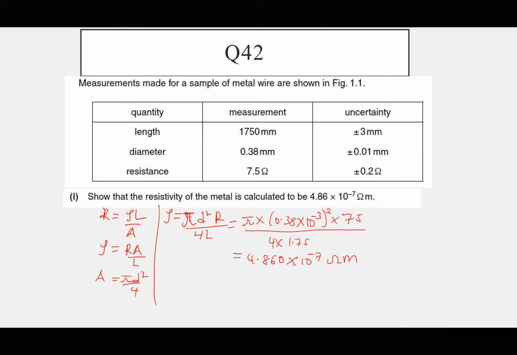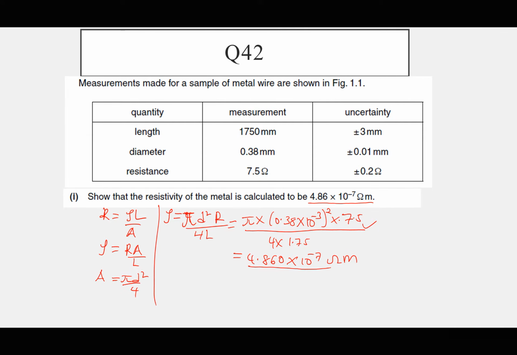Now, sometimes we decide to forge because they have told us to show something. We decide to forge without checking our substitution. We just say that it is equal to what has already been given. The examiner does not consider that. The examiner will go through your substitution and see if it leads to the answer being given. So you need to be very careful with your substitution. Okay, so I think the next part of the question may need us to find the uncertainty.